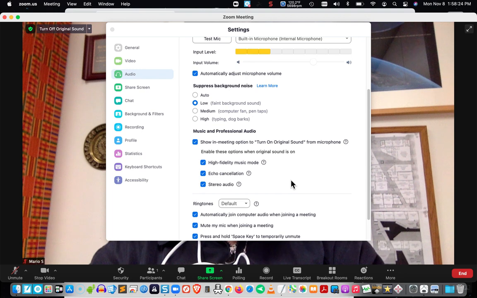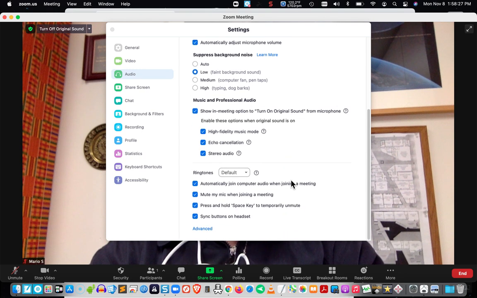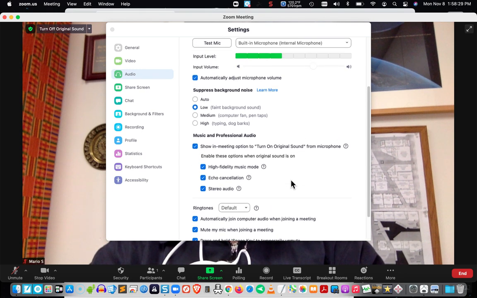So it looks like those choices are retained. And because they're retained, all we have to do is select this so it says turn off, which means that it's on. So hopefully that will solve the audio problems.